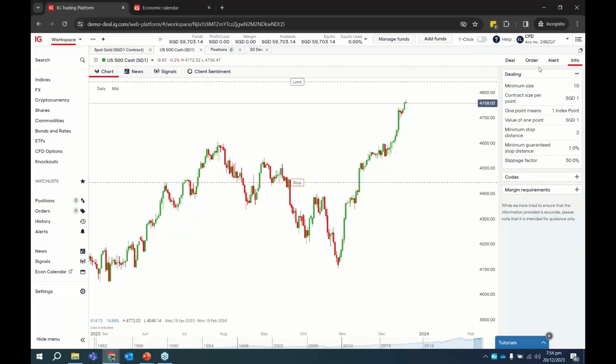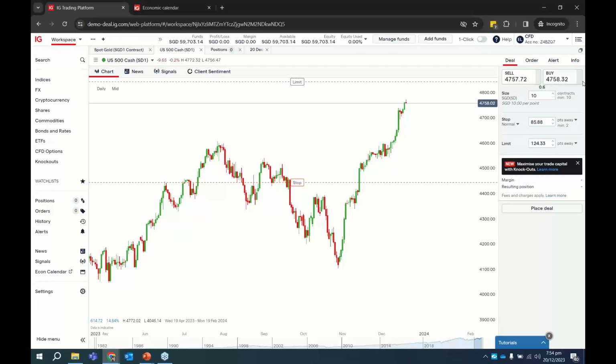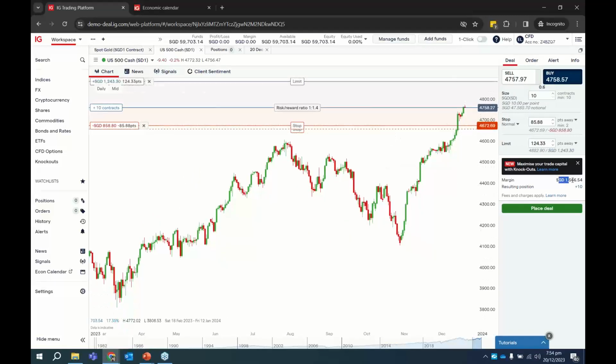Okay, and the info tab again is some basic information on the contract itself, the code. But one thing that is very useful here is the margin requirement. Because whatever we offer here is CFD, is leverage trading, so you may not be very familiar with the amount of deposit you need to place the trade. One way to tell is that in the trade ticket over here, if you click on buy, you notice that there is a margin here as well. We show you based on this exposure of $47,000, you don't need 47,000 cash in the trading account. How much you need is actually shown over here, 1,566. Okay, so that's one way to know if you have enough money to even execute this trade.